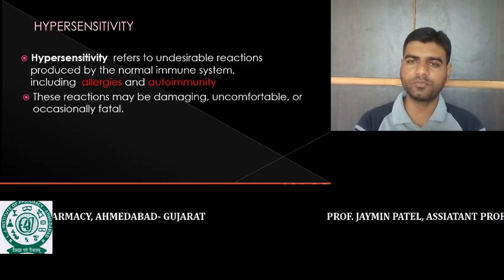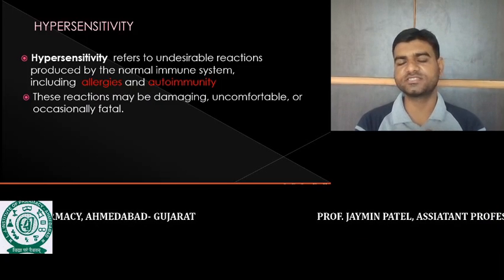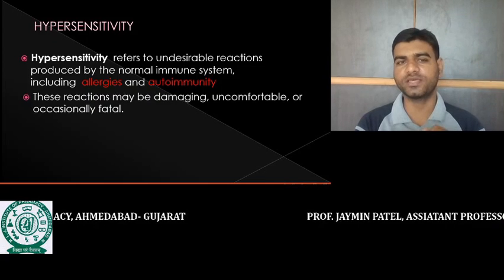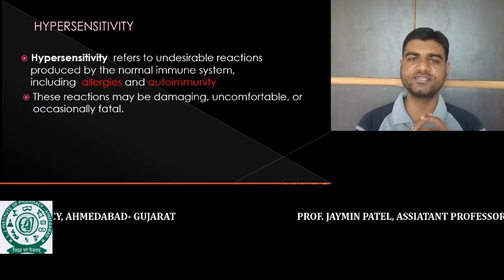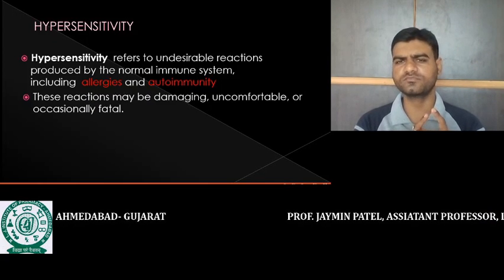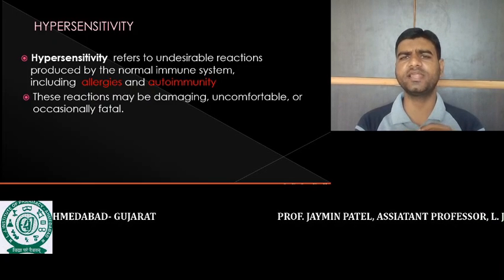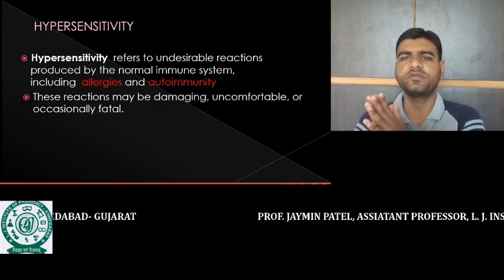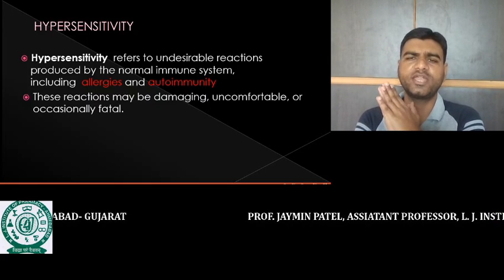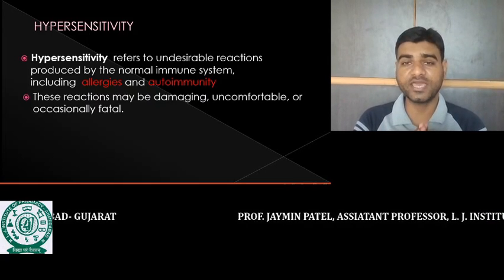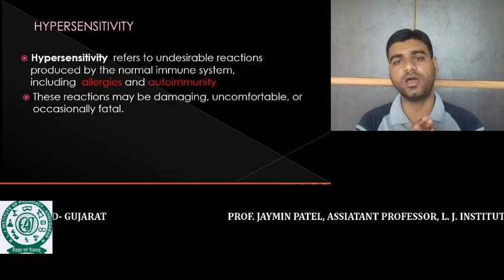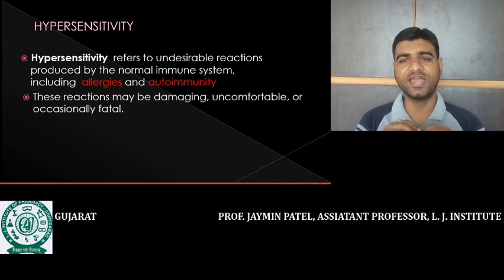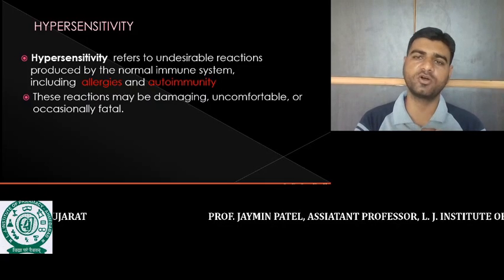So hypersensitivity refers to undesirable reactions produced by our normal immune system, including allergy and autoimmunity. In allergic reactions, some of the allergens are not pathogenic in character, but our immune system responds to that allergen quickly, and sometimes this hypersensitivity occurs to a very high extent, and death of the person may also occur.